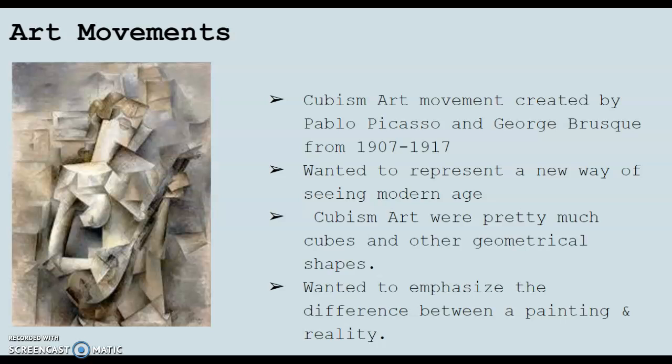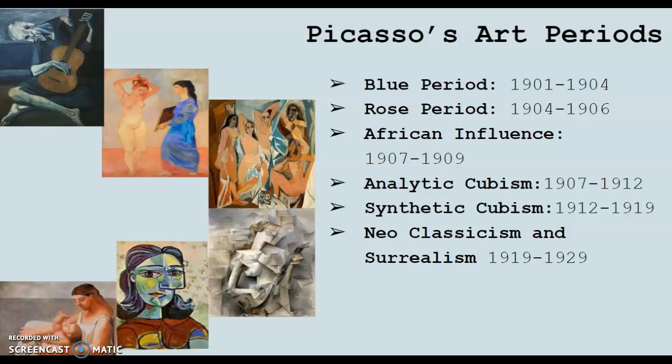Just as the image on the left, as you can see, he wanted to develop a way of seeing a reflection of the modern age, along with emphasizing the difference between a painting and reality, and Cubism was his supporter. Picasso mainly belonged to and started different periods. For example, these mentioned below: the blue, rose, African influence, analytic cubism, synthetic cubism, neoclassicism, and surrealism.